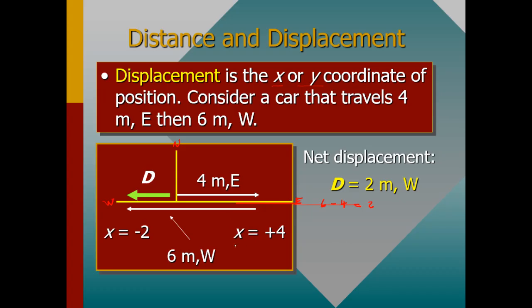Then if you talk of the distance, the case is different, because with distance we are talking about the actual distance covered. So in such a case, distance is just 6 plus 4, and the answer will simply be 10 meters. This is one of the differences between a scalar quantity and a vector quantity, because a vector quantity depends on the direction.